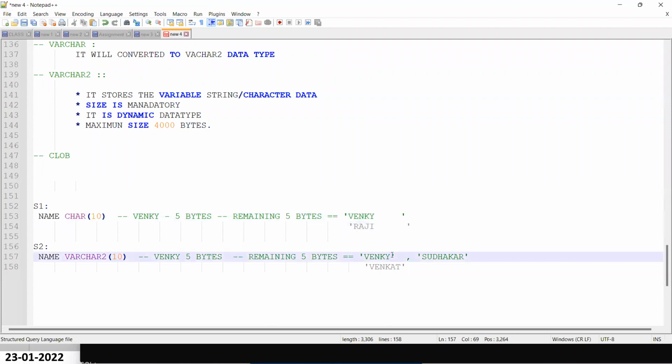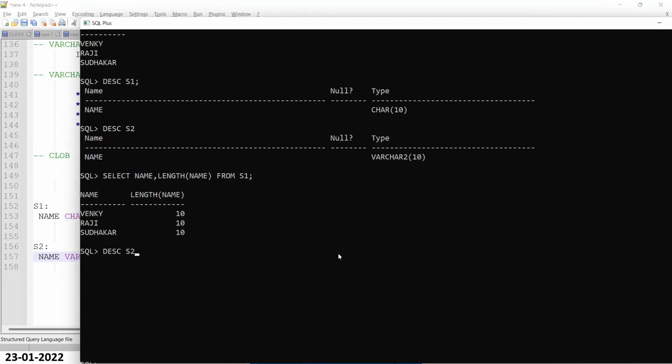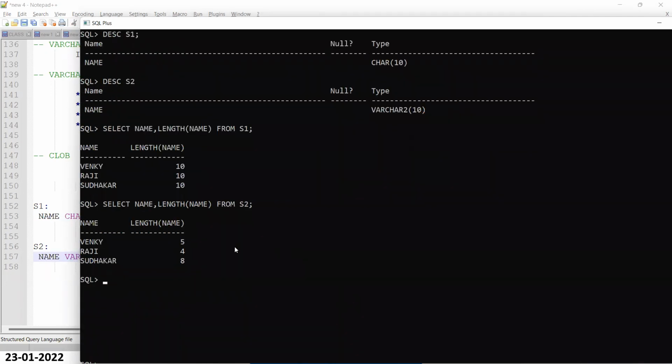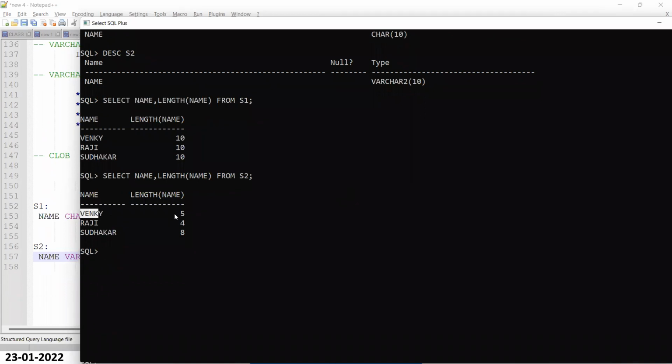Now I said here it won't apply the blank space, and it will send the memory back to the storage. That one also you can see. That one also I have to show you, right? Now the S2 table. See, here only 5 bytes, so it has taken only 5 bytes. The remaining 5 bytes are sent back to the storage. Here only 4 bytes, the remaining 6 bytes are sent back to the database. Here only 8 bytes, the remaining 2 bytes have been sent to the database. Clear, guys?